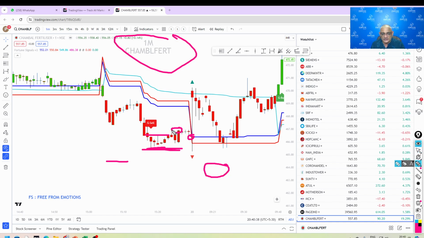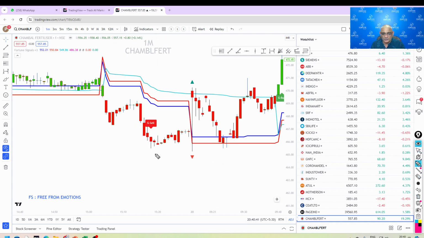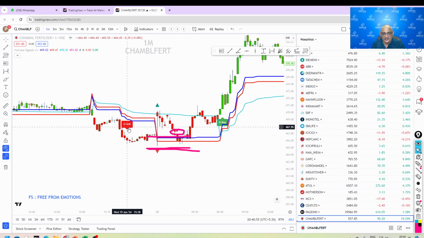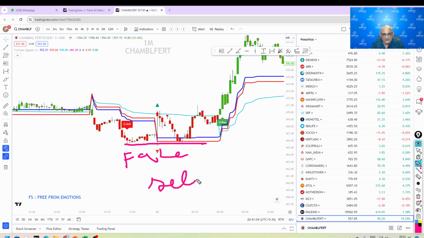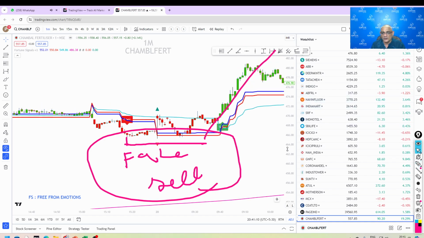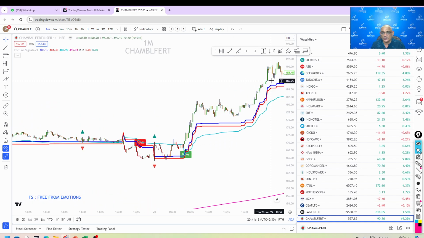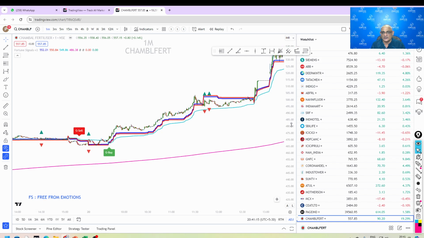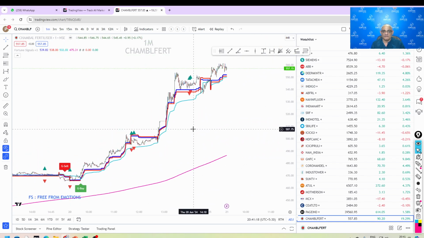This is where we entered yesterday. By putting a stop loss of 6 rupees, by taking some other consideration, and today it has rewarded us like anything. So buy above this candle, stop loss below this candle, and enjoy the profit, because this is a fake sell. If no candle closes below this candle low, it is called a fake sell. It is nothing but a trap happening from here, and you got a phenomenal move today, and it went like a rocket after that.